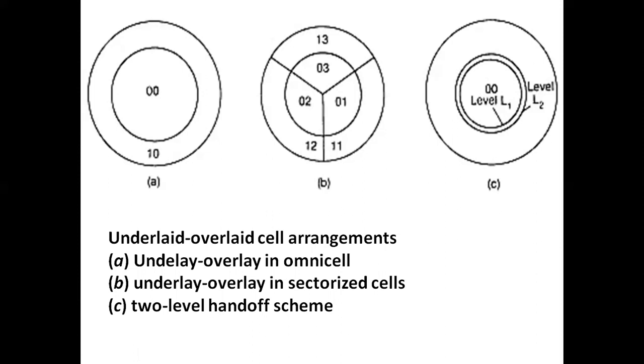So by reducing those interferences, we are allocating the frequencies. While allocating the frequencies, we should remember that there should be less interference between the channels, that may be co-channel interference or adjacent channel interference.